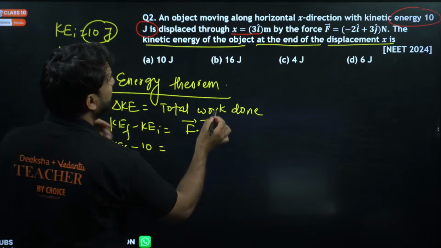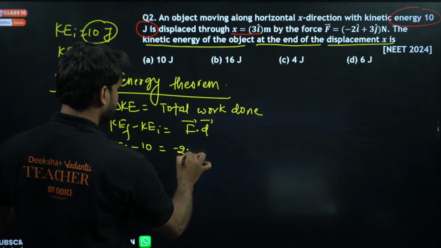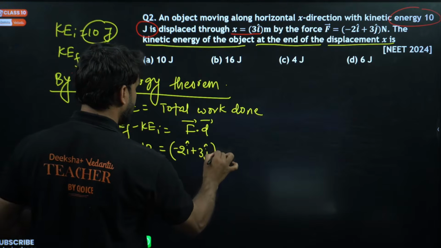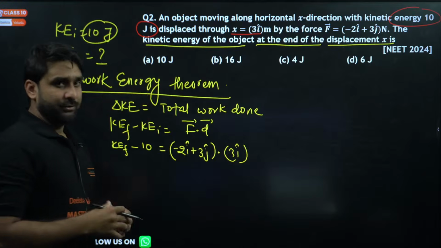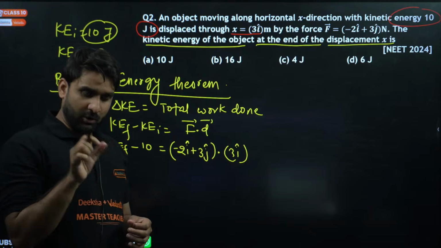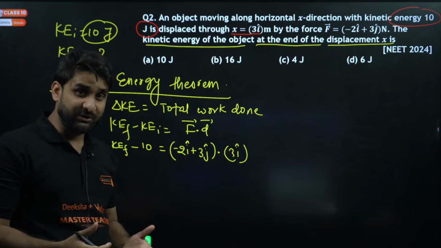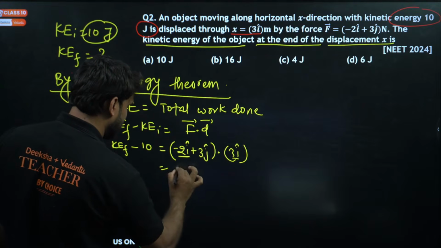And what will be F dot D? F is minus 2 i cap plus 3 j cap, dot displacement, which is 3 i cap. You all know in a dot product only like unit vectors multiply, and unlike unit vectors give you zero. So we can directly multiply 2 i cap and 3 i cap, with the signs minus times plus.